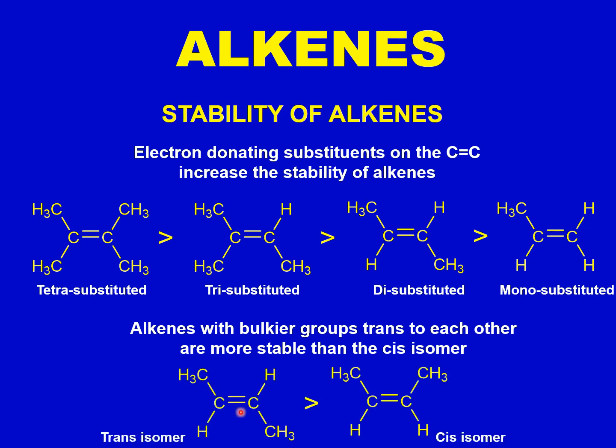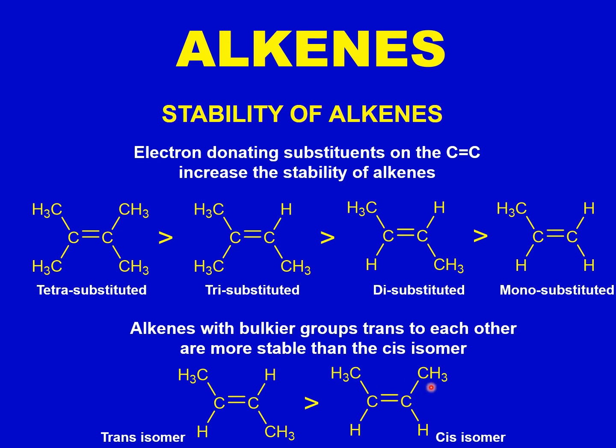As you can see here, the trans isomer and the cis isomer of this alkene: this carbon-carbon double bond is substituted with alkyl groups. In this case, they are on opposite sides of the carbon-carbon double bond, and in this case, they are on the same side. That is why this isomer is known as the trans isomer, while this is the cis isomer of 2-butene.